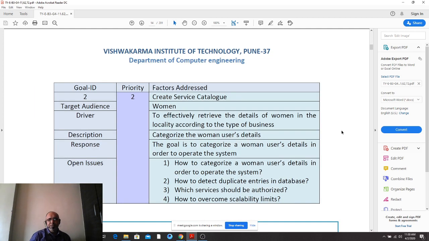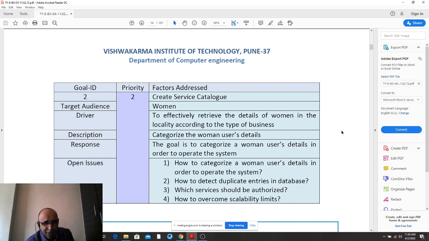Next is another example: create service catalog. You can see the target audience is women. They have forgotten the word entrepreneur, right? So women entrepreneurs, and the service provider also will be there, because they will be providing the services. And open issues, 4.